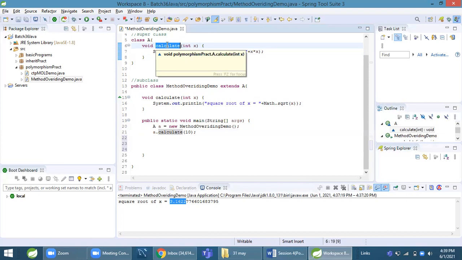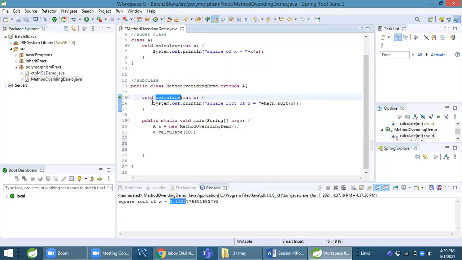Most of the time, when you work on a big IT software project, there are coding standards and naming conventions, and as per that you have to follow the same name. You cannot write some different name and write some code here. You have to follow the same name, but if you follow the same name,